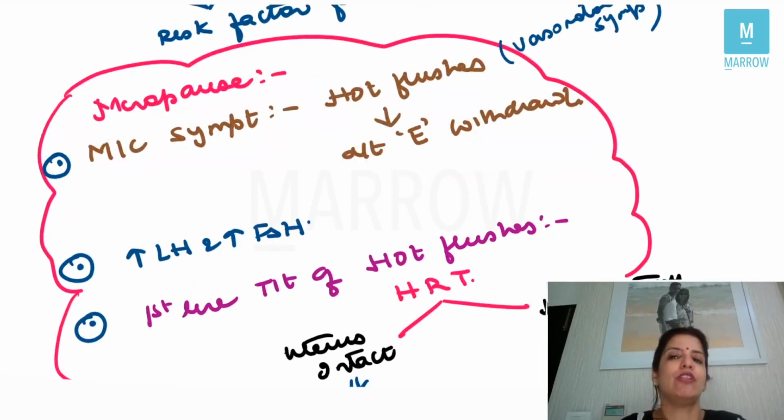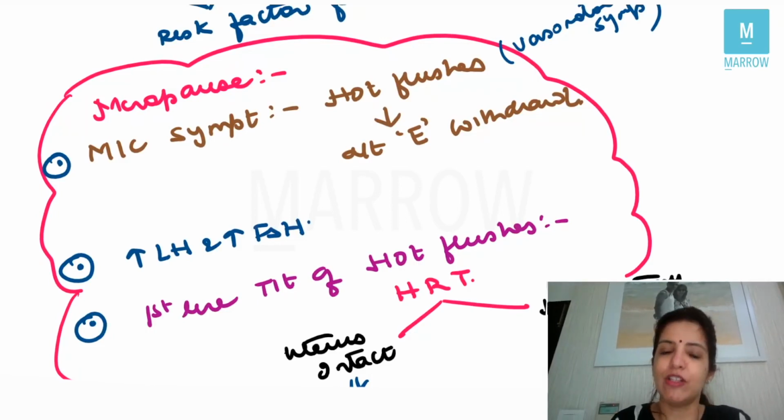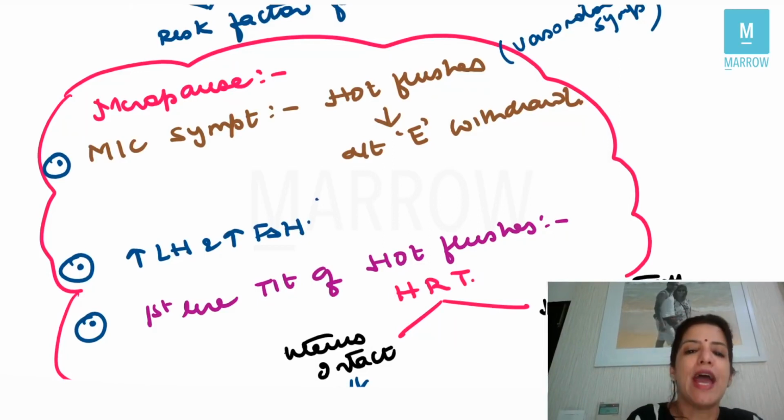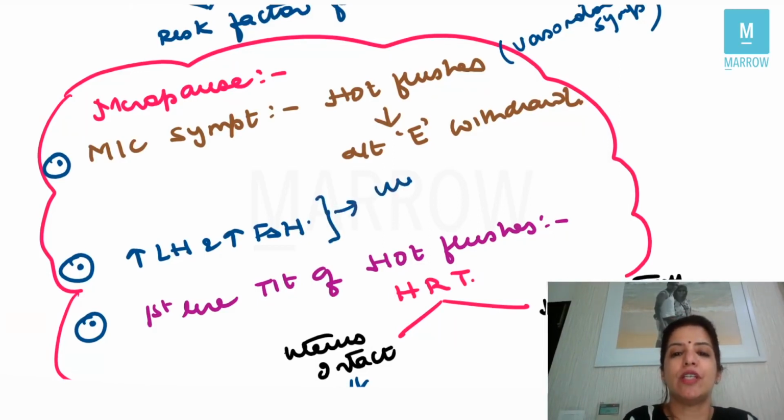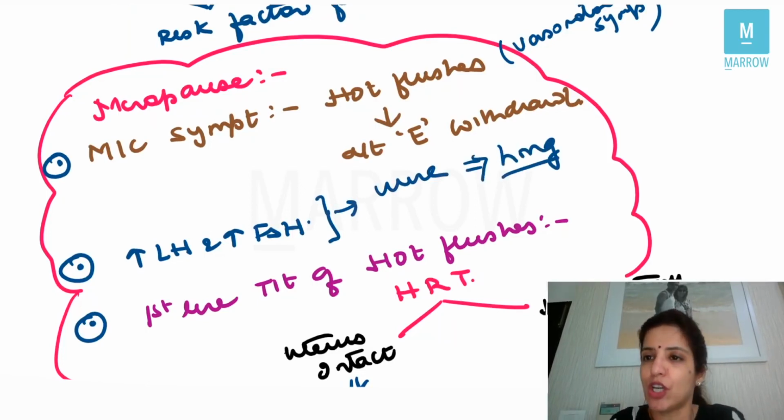Then in menopause, the levels of LH and FSH are high. And again, that table comes where I told you that increased LH and FSH are seen in menopause. Why? Because in menopause, there is ovarian failure. So if the ovaries are not functioning, there is less estrogen and less progesterone. So obviously the negative feedback on LH and FSH is gone. So the levels of LH and FSH are high in menopause, and this LH and FSH is excreted in the urine of a menopausal female, and that is how HMG is prepared. What is HMG? HMG is human menopausal gonadotropin, which has LH and FSH, and this HMG is prepared from the urine of a postmenopausal female, right?